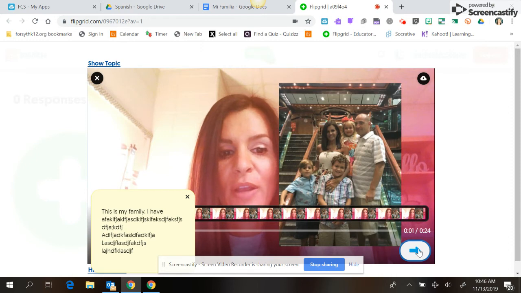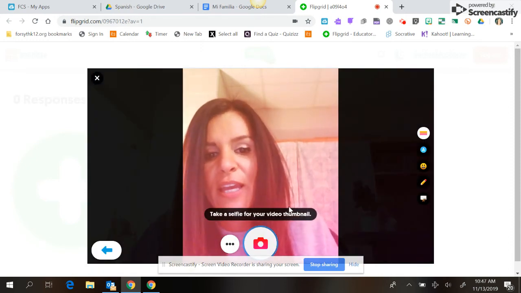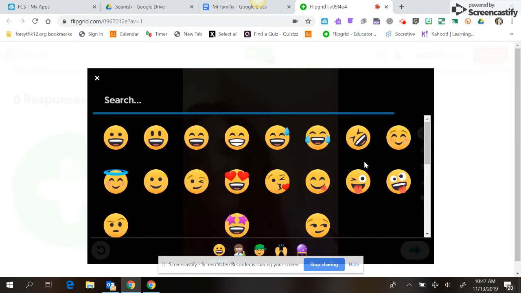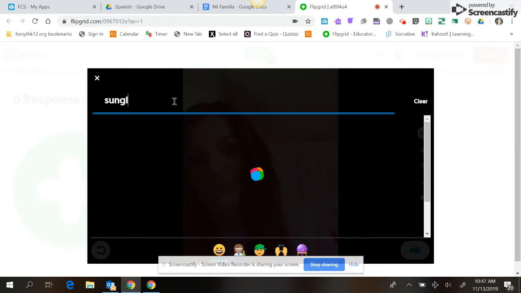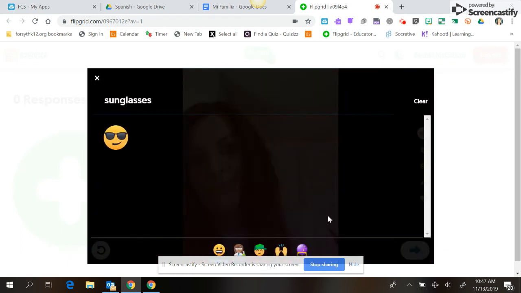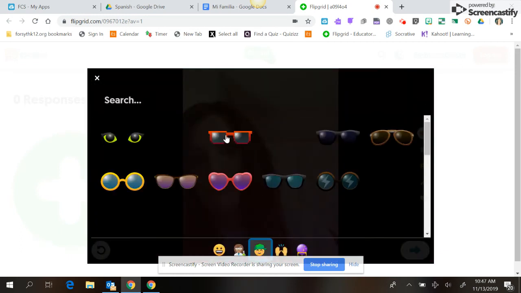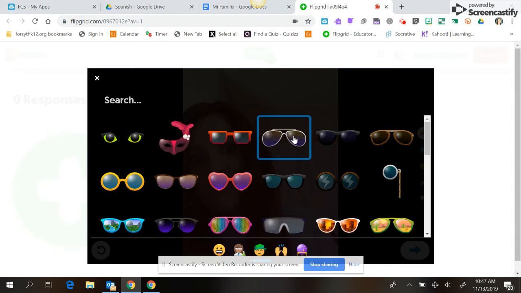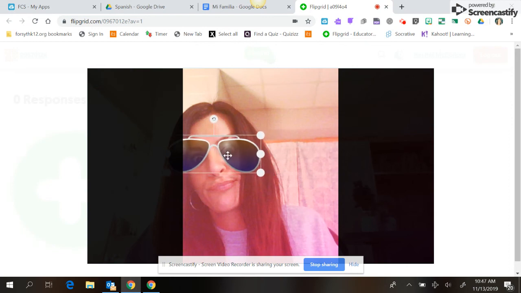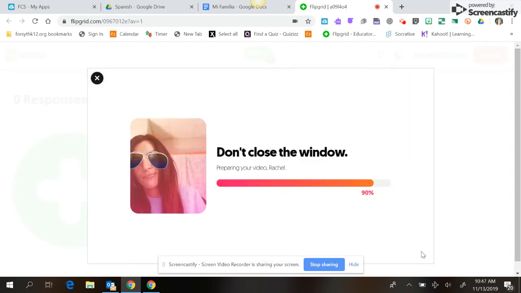Okay, now I'm going to hit the next arrow. Okay, now you take a picture of yourself. Okay, I love these right here because I can go ahead and pick some sunglasses to put on myself. I can pick a hat, whatever I need. So I normally like to go into, let's see if we can find accessories. There we go. Okay, so now I can pick some cool glasses. And there's just all kinds of things. You can pick hair bows, crazy hats. So once you're done with this, go ahead and click the next arrow.